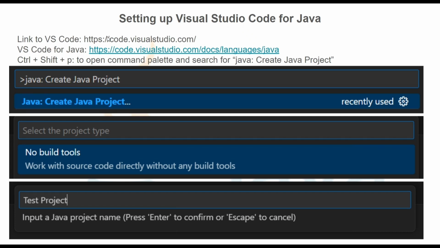Okay, so first thing you have to install Visual Studio Code. You'll get this link in the description as well. You can click it there, and it is a simple process. You just have to keep clicking next. I think if you are here to learn Java, you definitely know how to install a particular file or software, right? So I'm going to provide this link in the description. You can go there and click it, and it is simple to install.